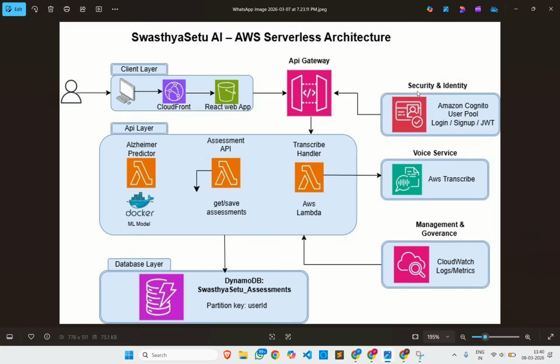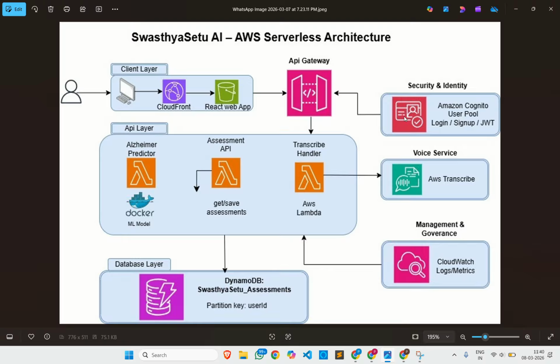This provides you security and identity, which means if it is a new user, he or she will have to create an account and it will be verified using the Amazon Cognito service. Then only can they access our assessment services. Why have we used all these services?